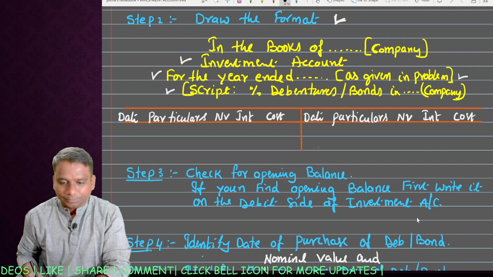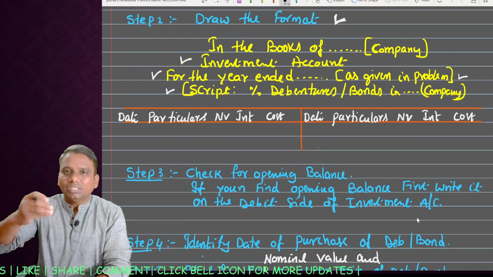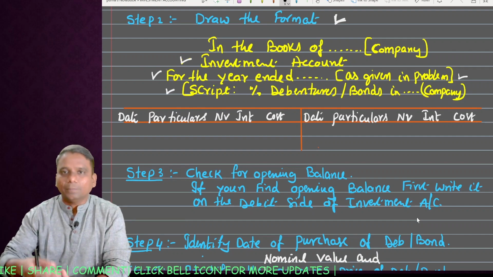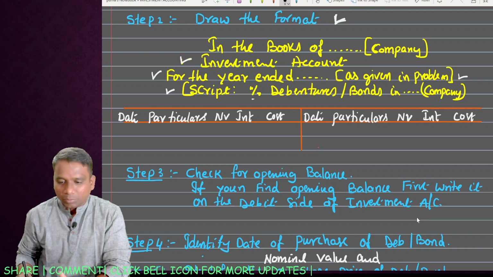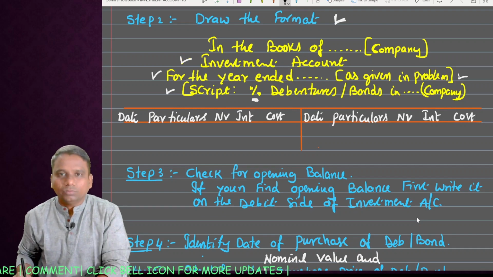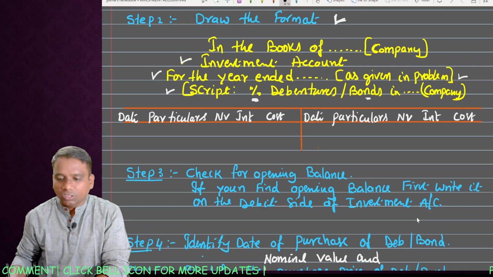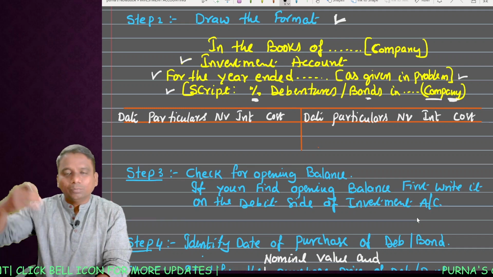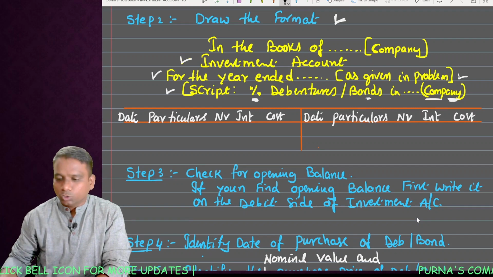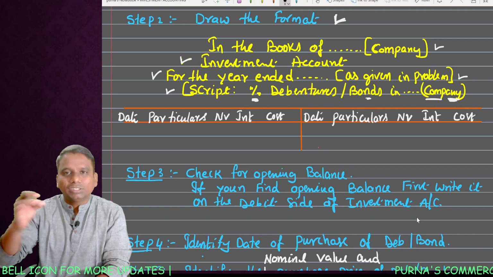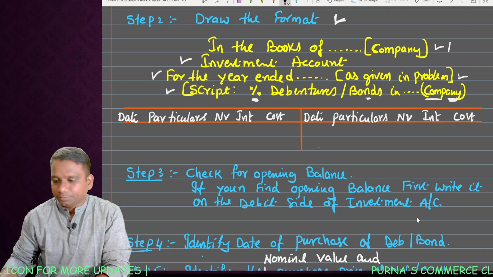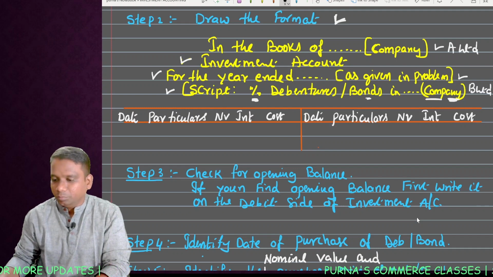Next, the script. That means this investment account relates to what? Debentures or bonds, like that. Then the percentage, that means the rate of interest of the debentures or bonds, in which company? Let us assume we are in the books of A company, but this investment is in the books of B company. So A Limited here, B Limited.